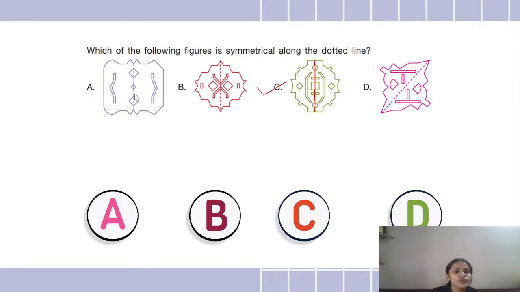So here, if you look at option B, some of you have given me the option A. Okay, let me show you what is the difference in A. If you look at this portion and this portion, here it is curved, but here it is straight. So this is not a mirror image, right? If you look at option B, here, this is the difference. Here it is a concave shape, and here it is like a triangle kind of a thing.